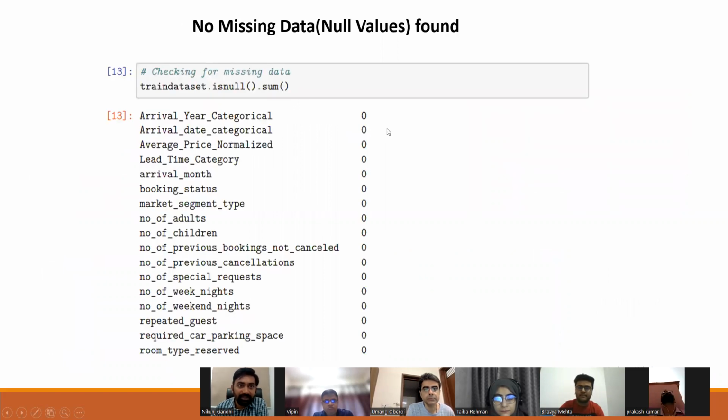Moving further, we also looked for any missing data or null values in our dataset, and we found that there were no missing values. So we concluded that the dataset we had was a clean dataset, and we can further use it for machine learning. Over to you, Taiba.